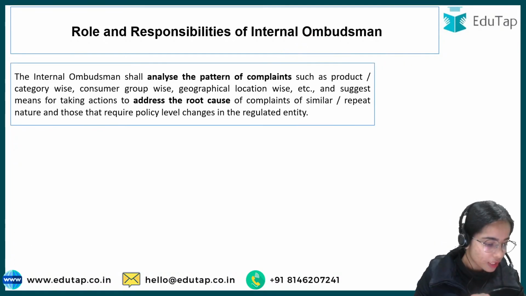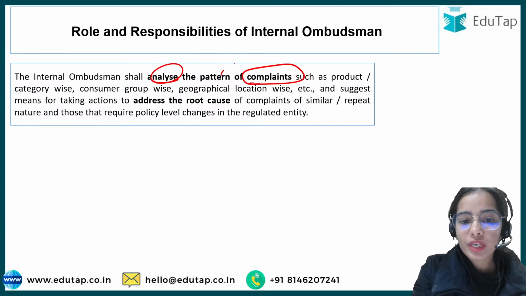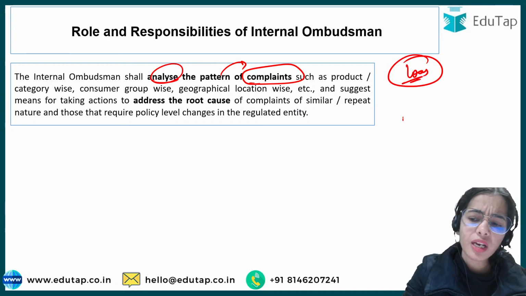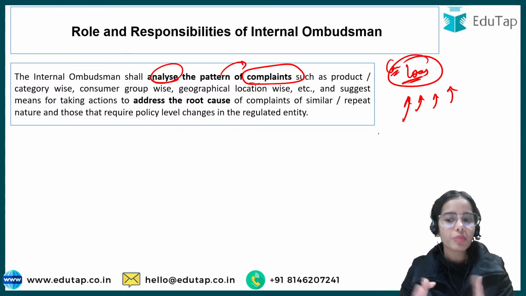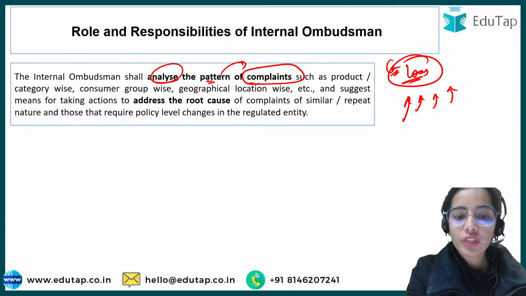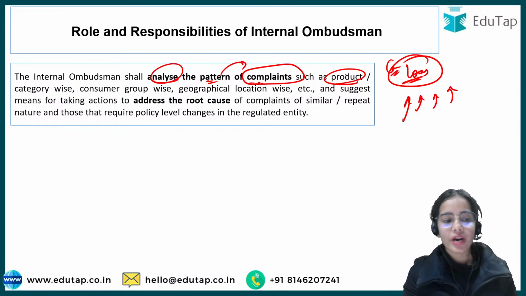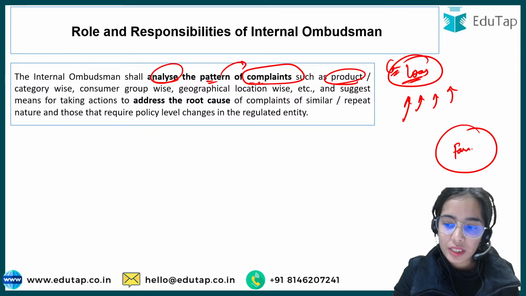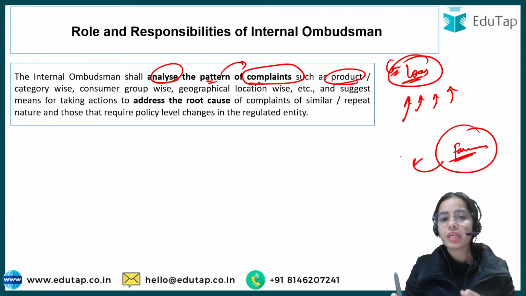The internal ombudsman shall analyze the pattern of the customers' complaints. What is the pattern of complaints? If for a particular product, let's say car loans, many complaints are coming, that means there is some problem with the car loans. Either we are making the terms and conditions very harsh or some problem is coming. So the pattern of complaints has to be analyzed product wise, category wise, and consumer group wise. If a lot of complaints are coming from a consumer group, such as farmers, that means the bank must be doing something wrong.